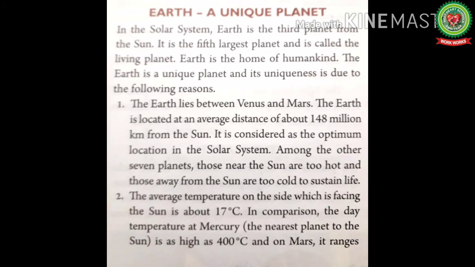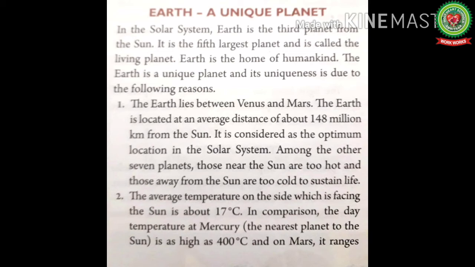In the solar system, Earth is the third planet from the Sun. It is the fifth largest planet and is called a living planet. Earth is the home of humankind. Earth is the only planet in the solar system which is known to have life. This is due to the presence of land, water and air on it. The Earth is a unique planet and the uniqueness is due to the following reasons.